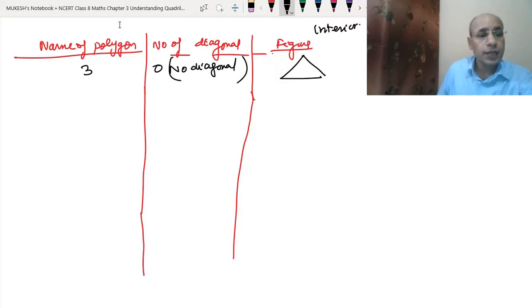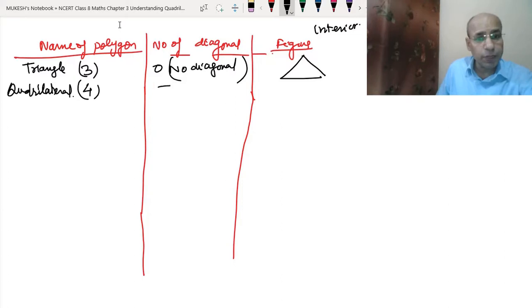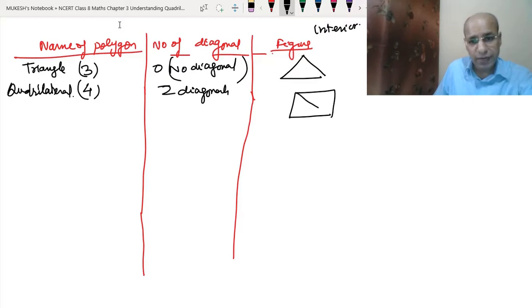Now we name the polygon with 4 sides, which means it is a quadrilateral. This is a triangle with 3 sides. This is a quadrilateral, any kind of quadrilateral with 4 sides. Then it will have 2 diagonals. That means I just showed you above also. One is this diagonal and another is this diagonal. These are the 2 diagonals.